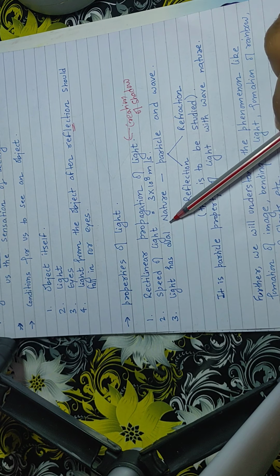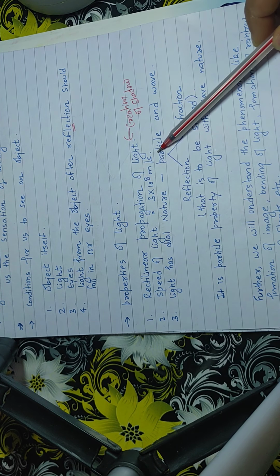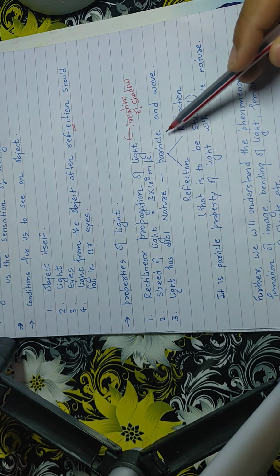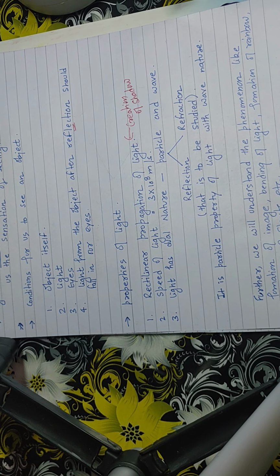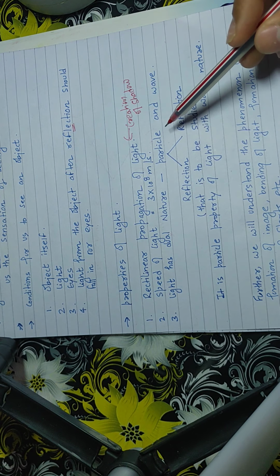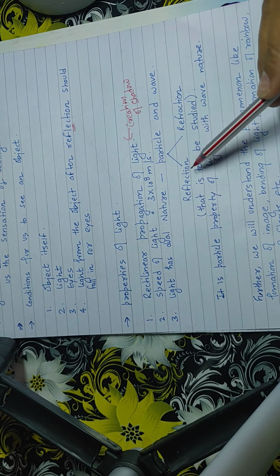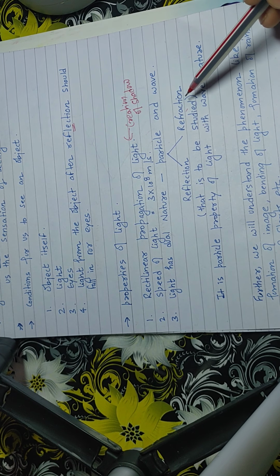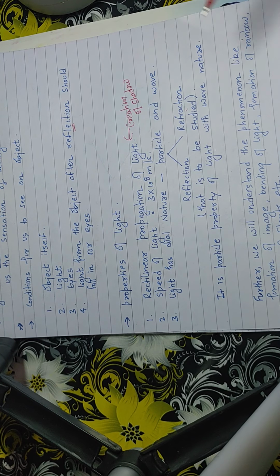Then second is the speed of light, which is equal to 3 into 10 to the power 8 meter per second. Light has dual nature, that is particle and wave. So it has dual nature, it is like a particle also and wave also. In this chapter we will consider the particle nature of light, in which we will be studying reflection and refraction. Means reflection and refraction are those phenomena which we can understand if we take light as a particle, right?